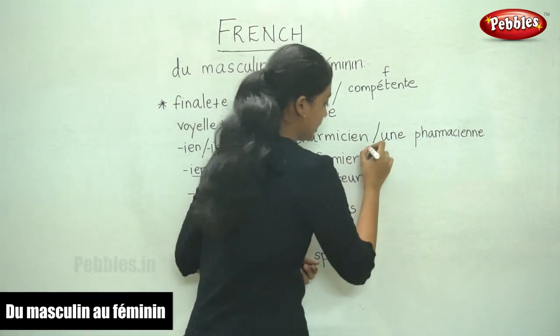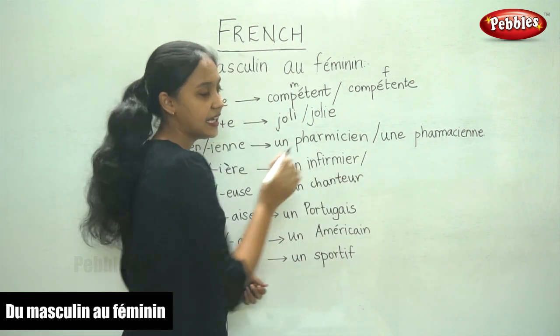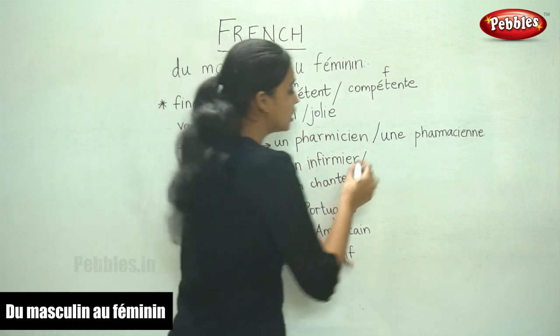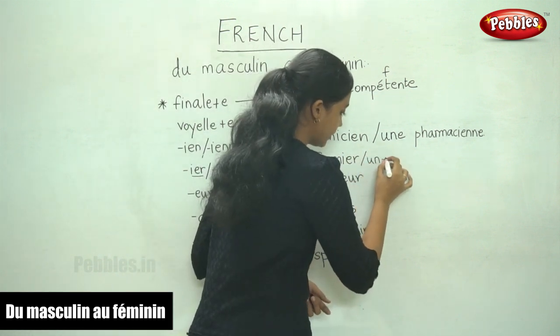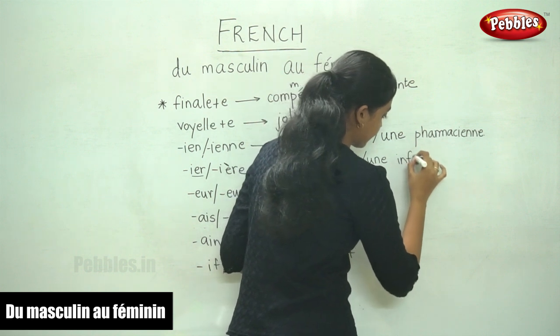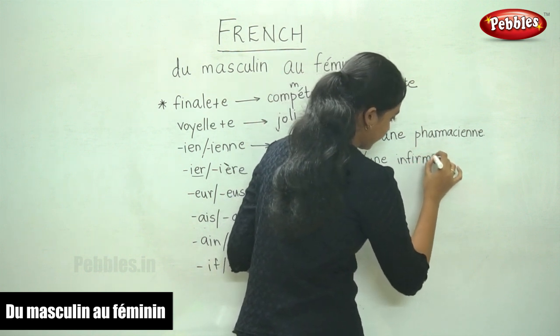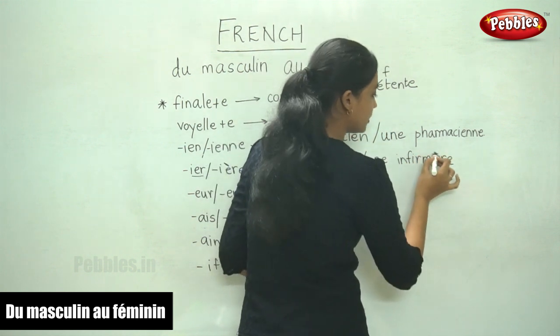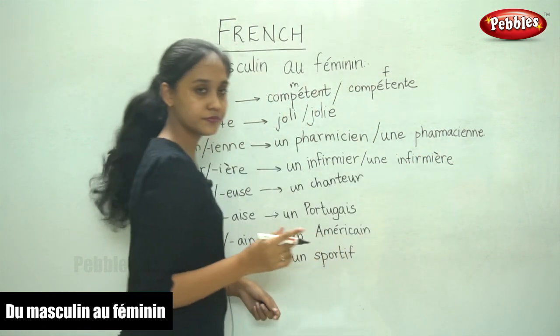It ends in IER. So the feminine form again becomes une, and the ending is IERE, not forgetting your grave accent.